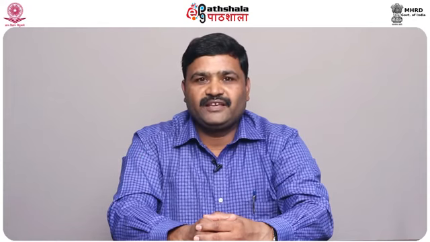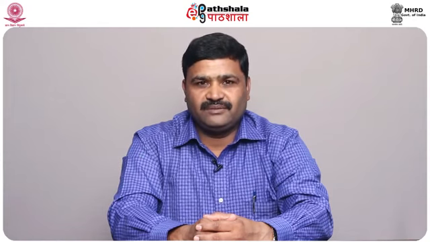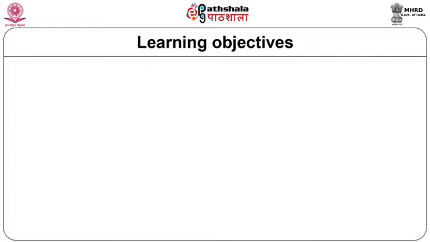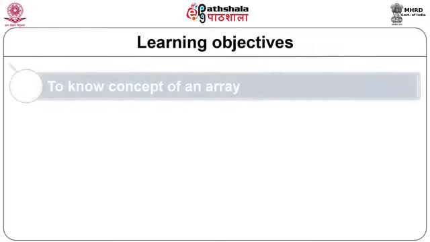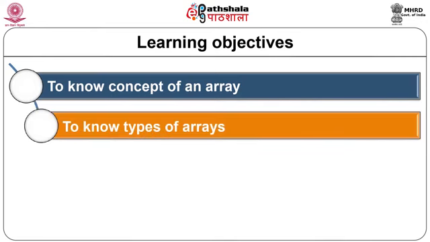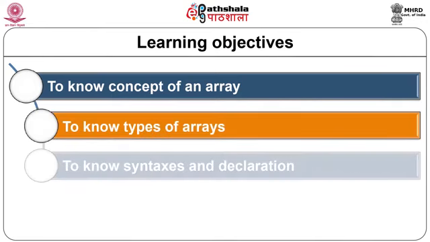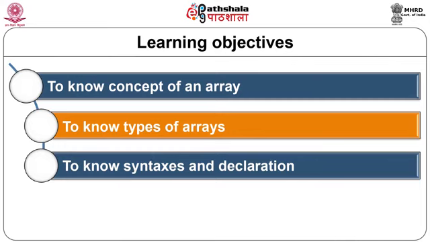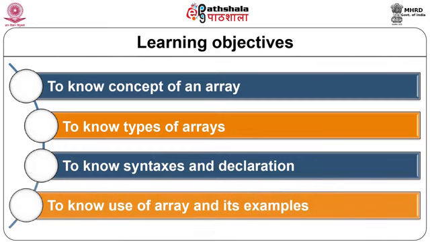for storing 10 different values. In this module, we will cover various aspects of arrays, right from declaration to simple examples. Learning objectives of this module: to know the concept of array, to know types of arrays, to know their syntaxes and declaration, to know use of arrays and their examples.